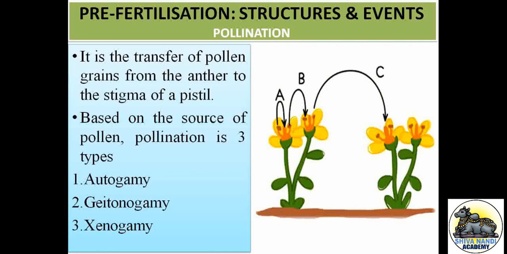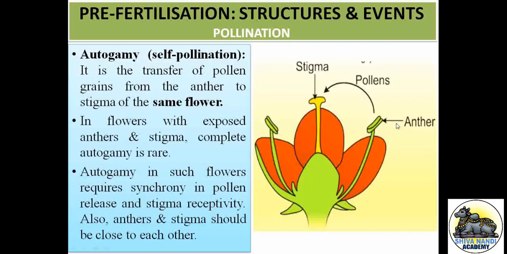Based on the source of pollen, pollination is classified into three types: autogamy, geitonogamy, and xenogamy. These are the three types of pollination. First, we are going to discuss autogamy. Autogamy is nothing but self-pollination.